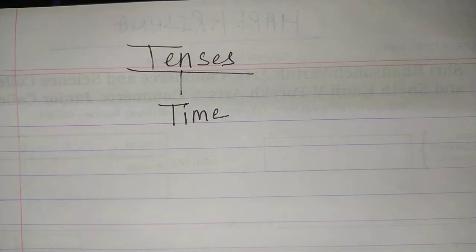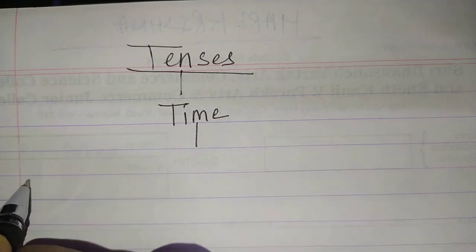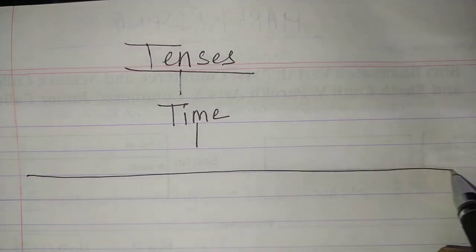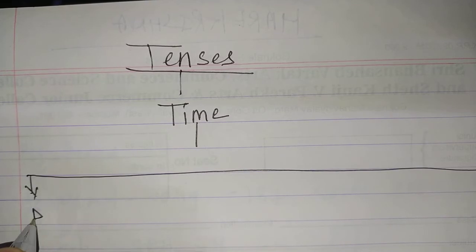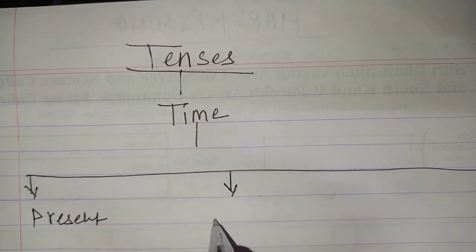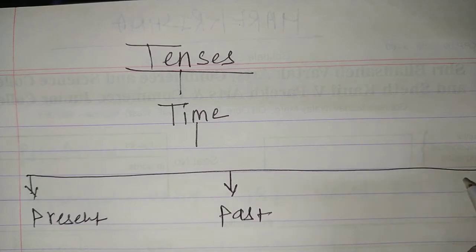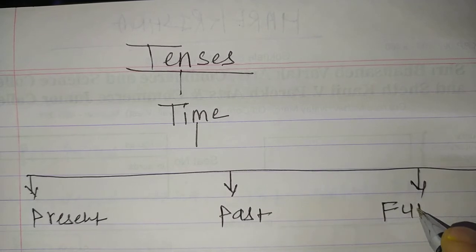You all know there are three main tenses, and these are present, next is past, and third is future.